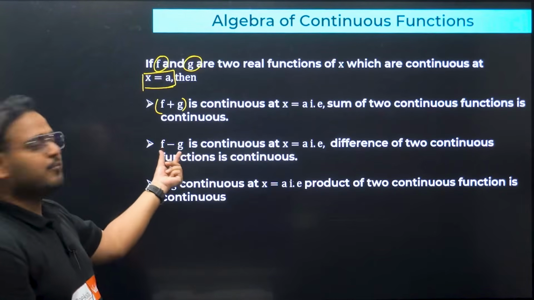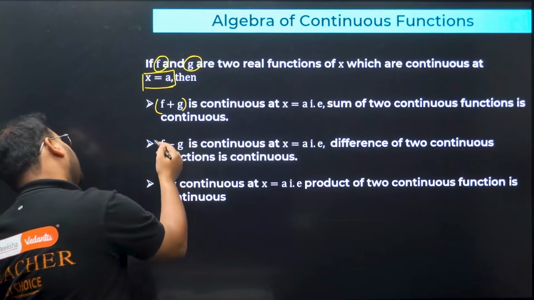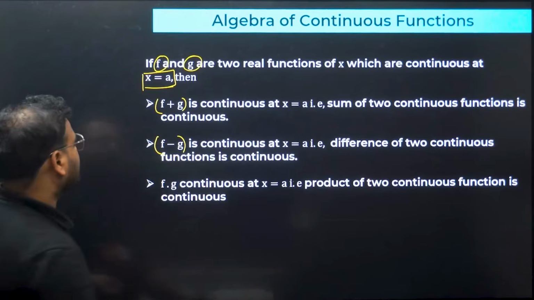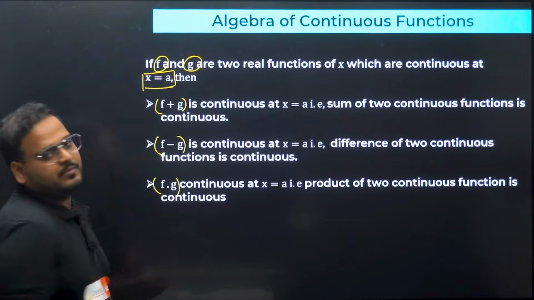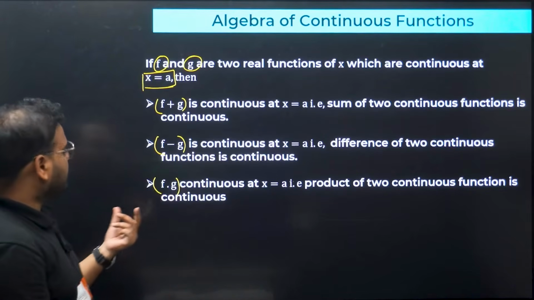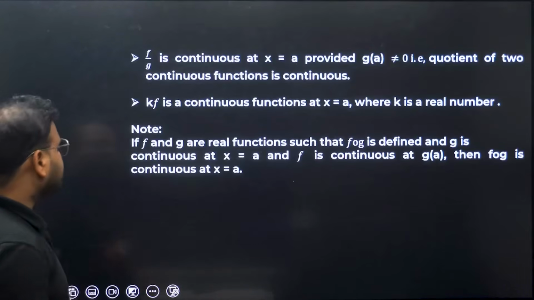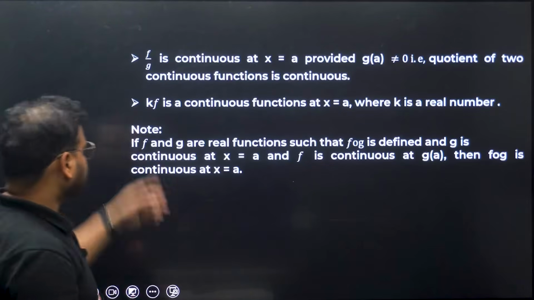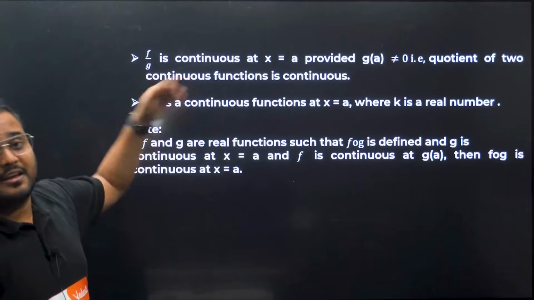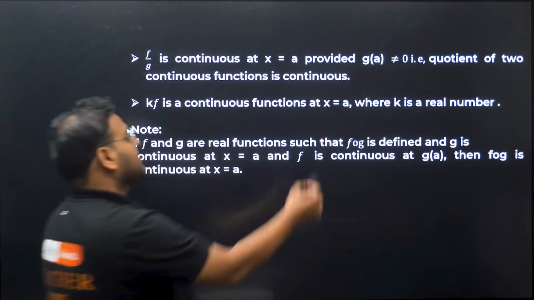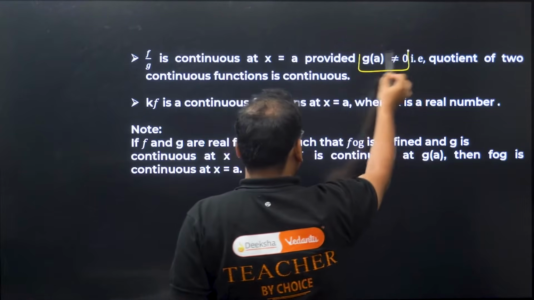Next, same goes with f minus g also. f continuous, g continuous, then f minus g is also continuous. Same goes in the case of the product also. If f is continuous and g is continuous, then f into g will also be continuous, and this completes the first 3 points. Let's move on. f by g. Again, f continuous, g continuous, then f by g will be continuous provided g of a is non-zero.